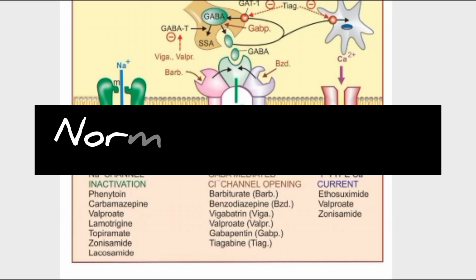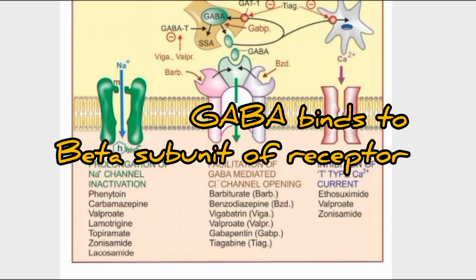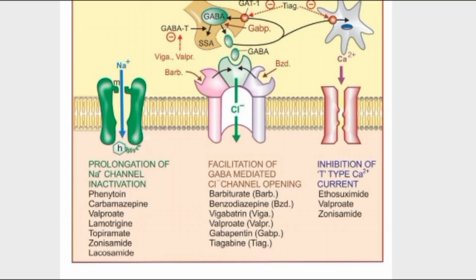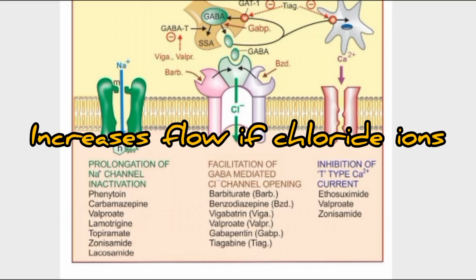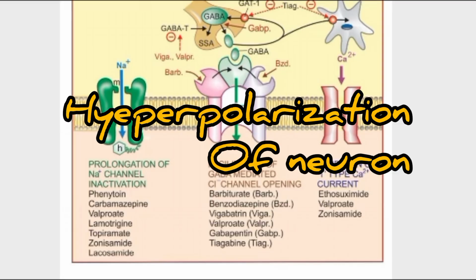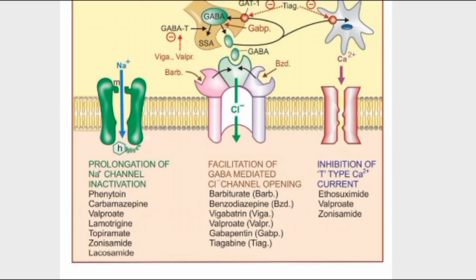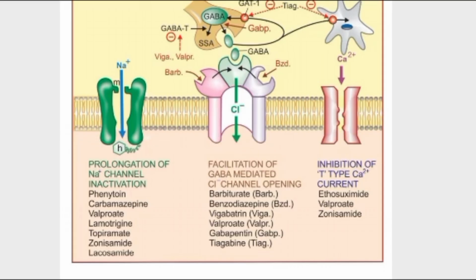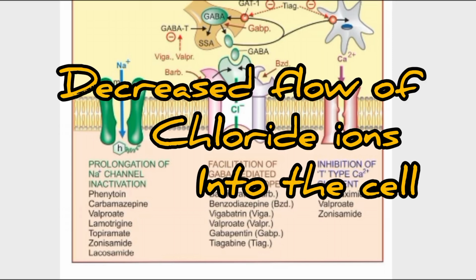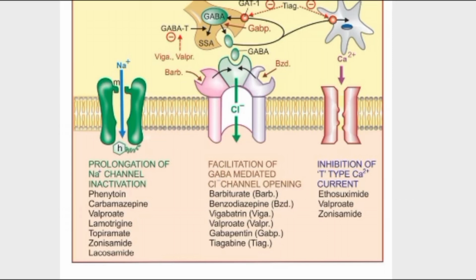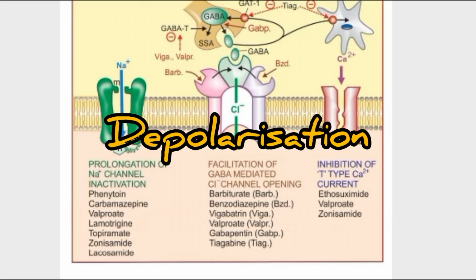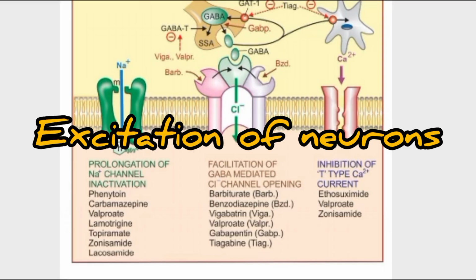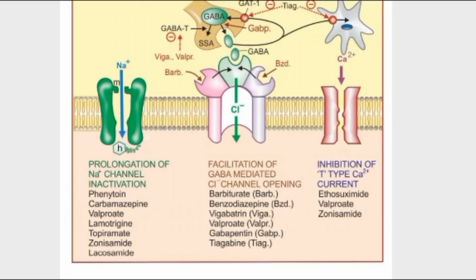Okay, normally GABA binds to the GABA receptor and it increases the flow of chloride into the cell. So this causes hyperpolarization of the neurons, and then this causes inhibition of the activity. During seizure what happens? GABA is reduced, so GABA receptor activation is also reduced, so there is decreased flow of chloride ions into the cells leading to depolarization. There is no hyperpolarization, and it causes depolarization of neurons, which causes excitation and leads to the seizure. So what are the drugs acting by this mechanism?